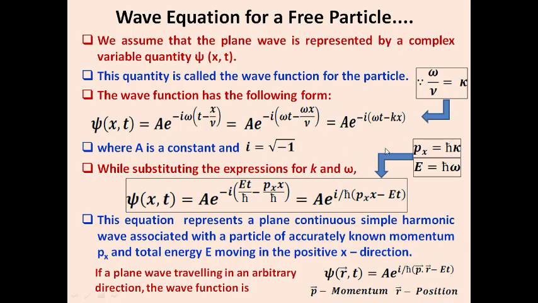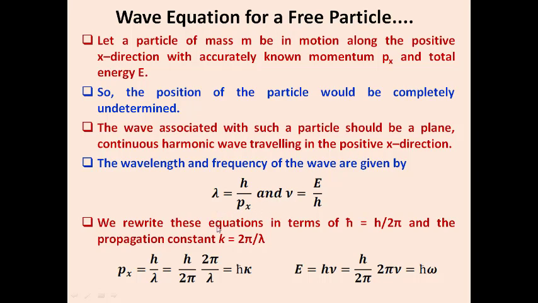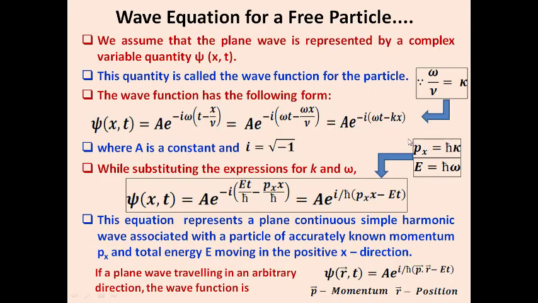Now we utilize the equations we derived earlier for p of x and E equal to h cross omega. Using these two terms, we can rewrite omega and k in the wave function of a particle. So we have the final equation psi of x comma t equal to A e power i times, instead of omega I can write E by h cross, and likewise, instead of k I can write p x by h cross.